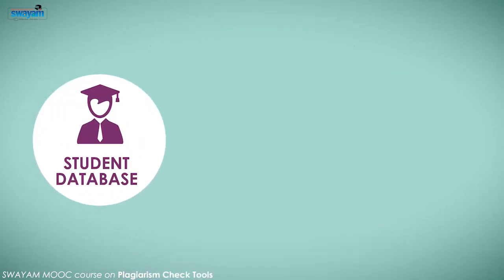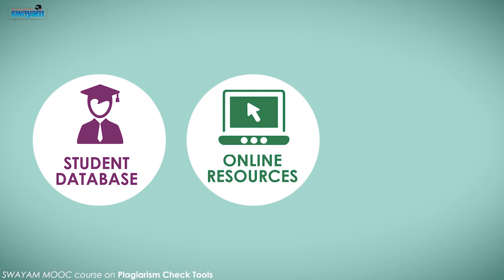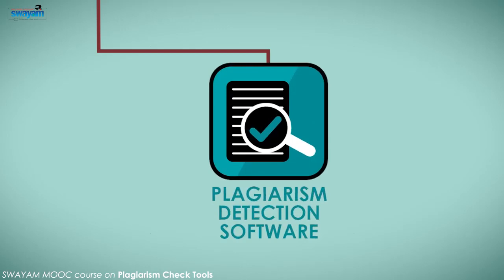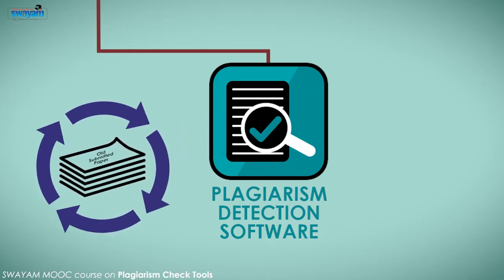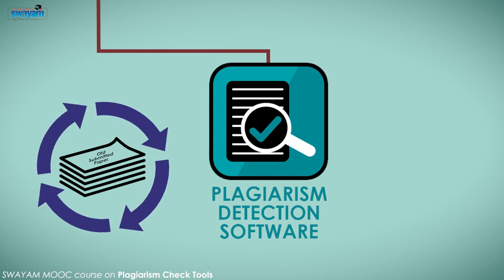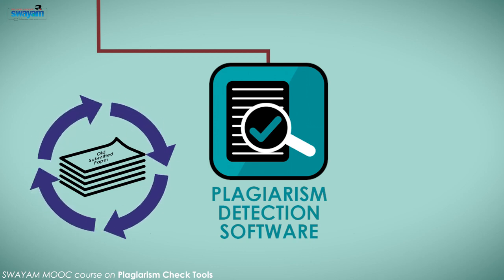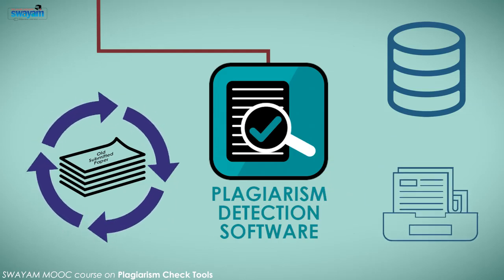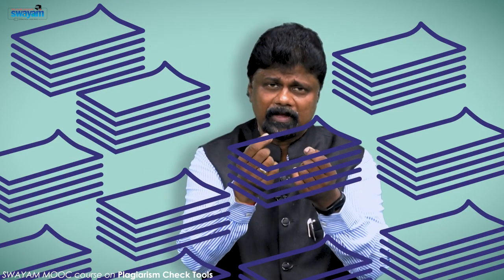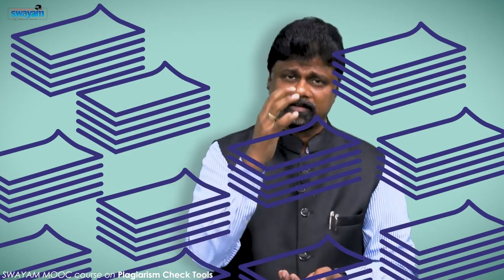Now the other databases are the student database, the internet database, and online paid resources. The student database is like this: whenever people submit for a plagiarism check, many plagiarism software tools have the ability to check against old papers submitted. They have the facility to store or archive the paper you submit for a plagiarism check, so it will be millions and millions of papers. This is one of the criteria for selecting a tool, if you really want student research content also to be part of the database.